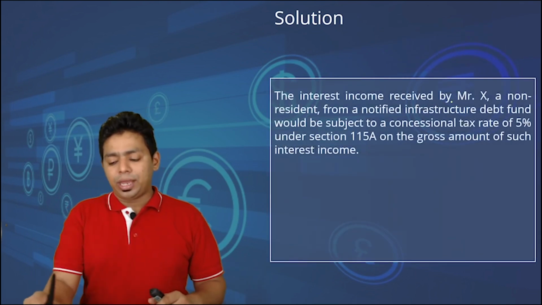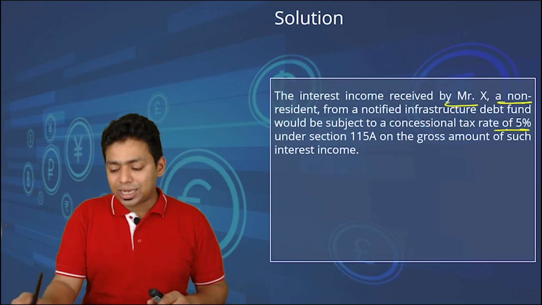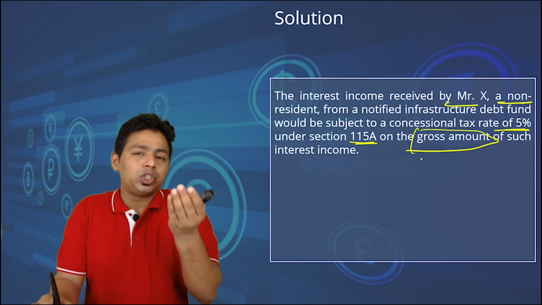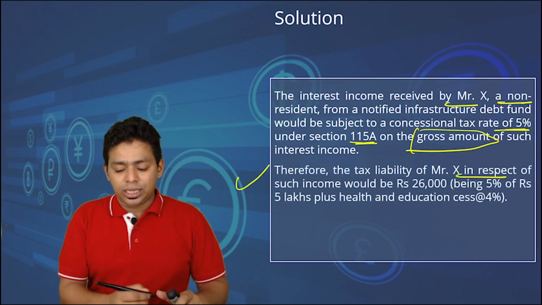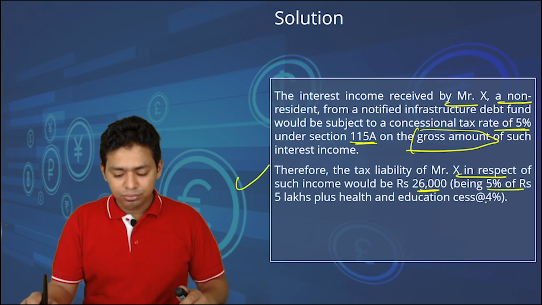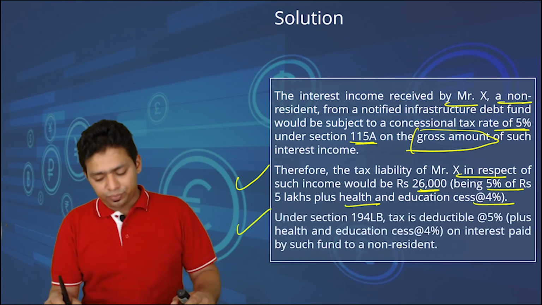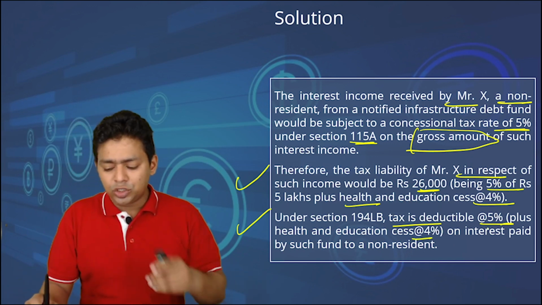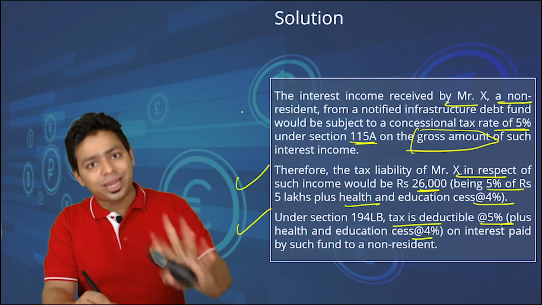The interest income received by X, a non-resident, from the Notified Infrastructure Debt Fund would be subject to the concessional rate of 5% under section 115A on the gross amount. Because it is so concessional, we will not give you any deduction. Therefore, the tax liability of X in respect of such income would be only 26,000, being 5% of 5 lakh plus health and education cess of 4%. Under section 194LB, the deduction will happen at the same amount, 5% plus cess. So 26,000 will be deducted and the net amount will be paid to the non-resident if the non-resident belongs to an ordinary country.